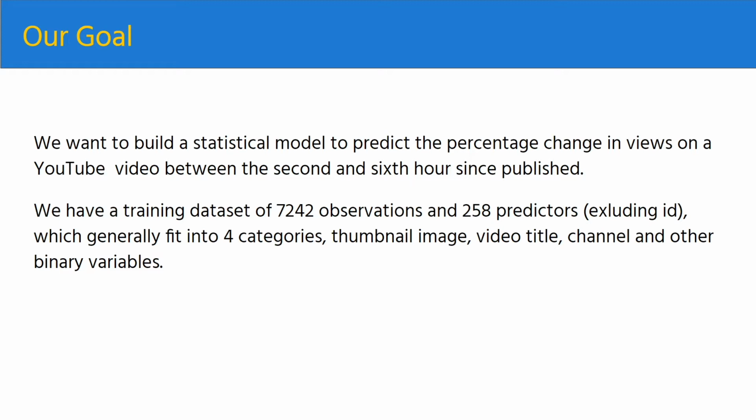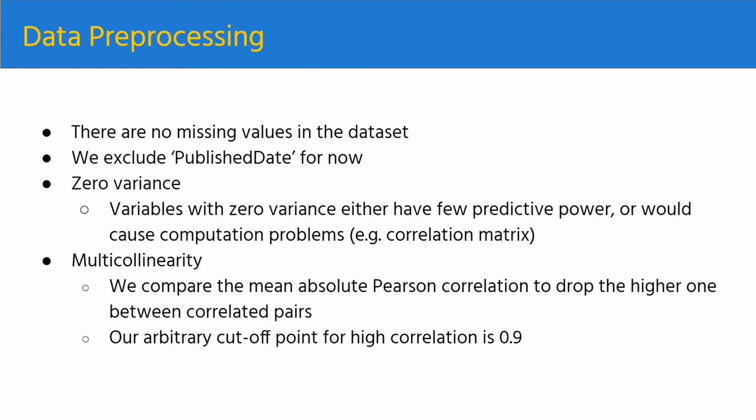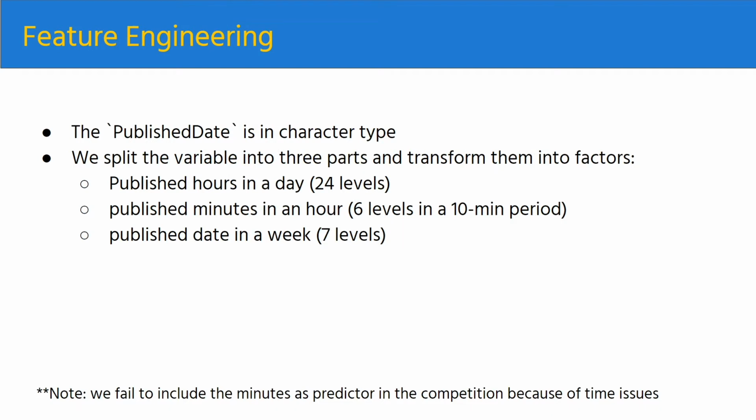We have a training dataset with predictors which generally fit into categories: thumbnail image, video, title, channel, and other binary variables. There are no missing values in the dataset, and we remove variables with zero variance and correlation higher than 0.9. We believe that published date will provide unique information, so we split it into 3 parts: published hour in a day, published minutes in an hour divided into 10-minute periods, and published date in a week.